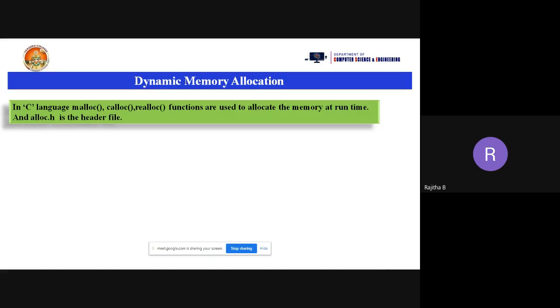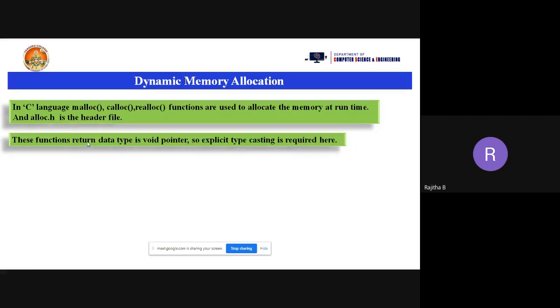So what are malloc, calloc, realloc? They allocate the memory for the variables. And what is the free function? Whatever memory was allocated to a variable using malloc, calloc, realloc will be deleted by the free function. All these functions are included in the separate header file, alloc.h. Now the return type of these functions is void pointer.